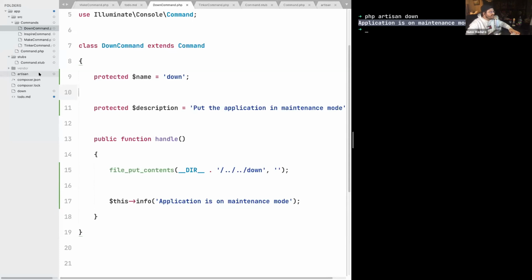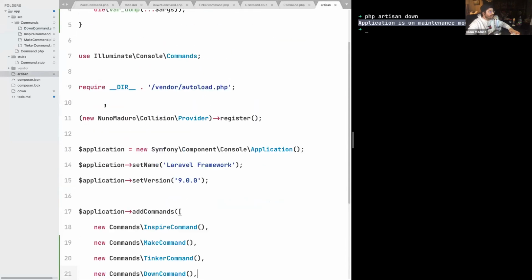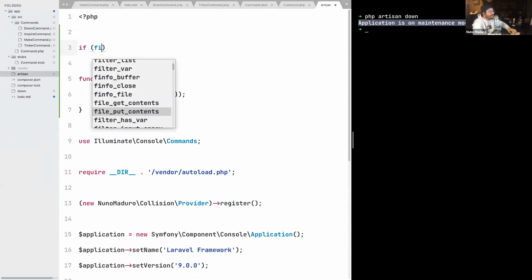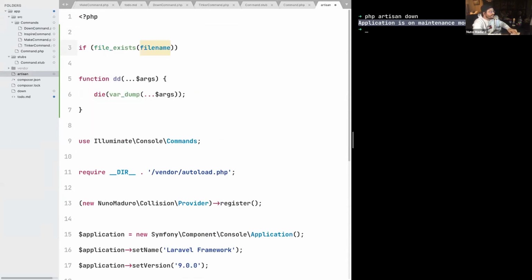So we are going to simulate that by going to our Artisan file, and let's imagine that if we execute php artisan down, that puts Artisan itself down, for example. So this middleware basically checks if the file down exists, just like that.